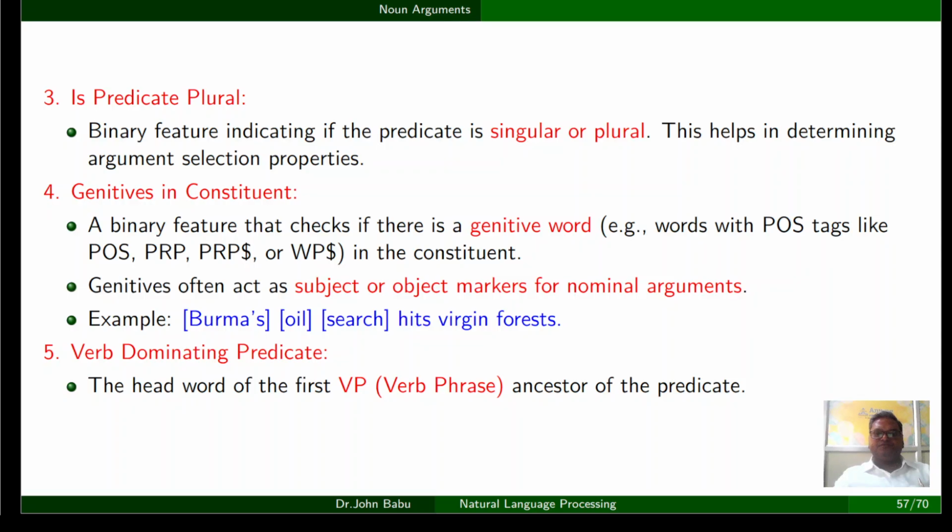And here the predicate was decision, which is a nominal predicate. And the verb that dominates that predicate decision was. So, her decision to leave was shocking. In that statement, decision was the predicate and was is the verb that dominates the predicate. So these are the features for noun predicate identification.